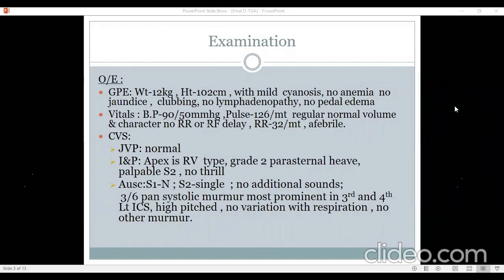In case of TGA, what murmurs do you expect there? In case of TGA, actually we don't expect any murmur. Generally, the first heart sound is normal, the second is single, and there would be some grade 2 heave because of right ventricular hypertrophy. The apex may be a little shifted out because of right ventricular dilatation, but generally you don't expect any murmur. A murmur in a TGA would always mean that some complication has happened.